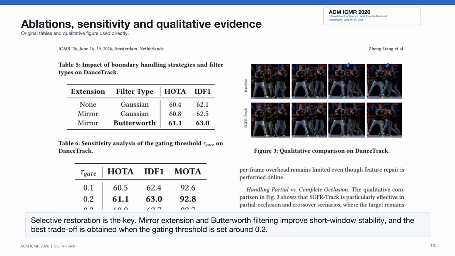The sensitivity analysis shows that the method is relatively stable around the gating threshold of 0.2. If the threshold is too small, some ambiguous cases are not repaired. If the threshold is too large, the method may become too aggressive and process reliable tracklets unnecessarily. The qualitative example further shows that SGFR Track is effective in partial occlusion and crossover cases, where the target is still visible, but its appearance feature is contaminated.